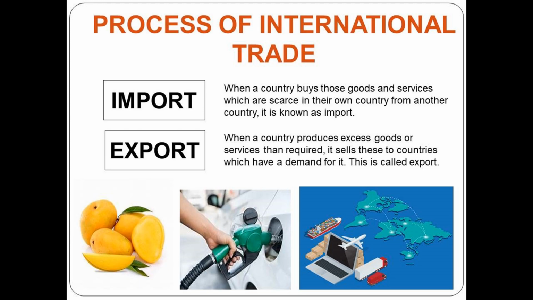International trade includes the process of imports and exports. When a country buys those goods and services which are scarce in supply in our own country, it is called import. This means that the goods are coming in from the other country. For example, our country India gets petrol from the other Gulf countries like Saudi Arabia, UAE and so on. It is made available for us so that we can benefit from it.